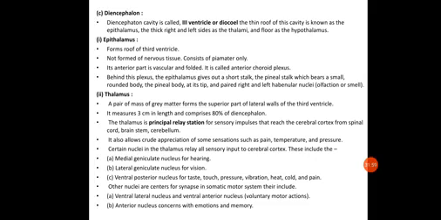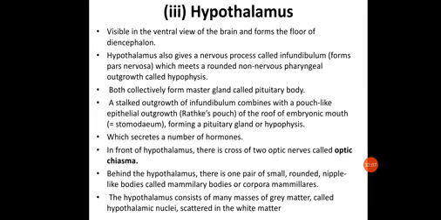Next, the pituitary gland formed by the hypothalamus is responsible for secreting a lot of hormones. In front of the hypothalamus there is a cross of two optic nerves called the optic chiasma. These optic nerves are responsible for taking the senses from the eyes to the brain, and they form a cross which is called the optic chiasma.